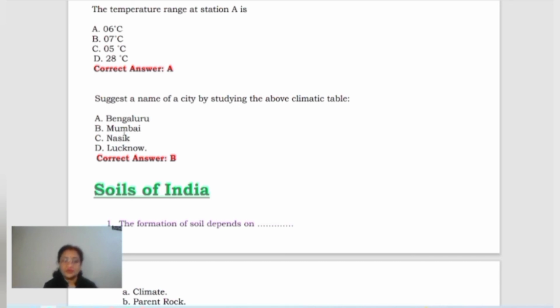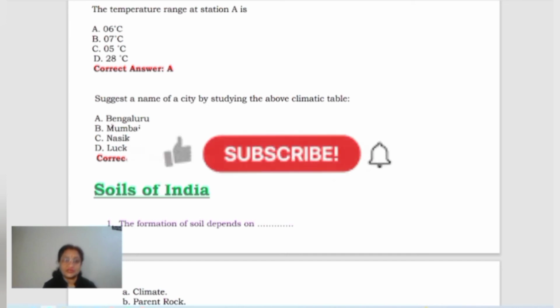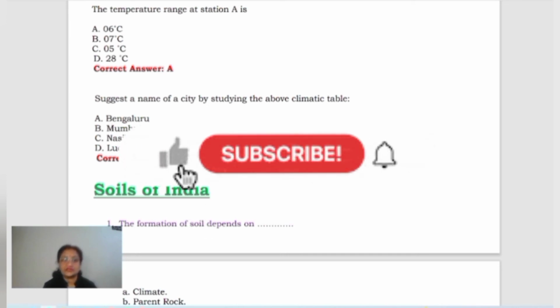Nasik and Bengaluru are actually lying a little inside from the coastal area, but Mumbai is lying on the western coast. So Mumbai can be the correct answer for this.